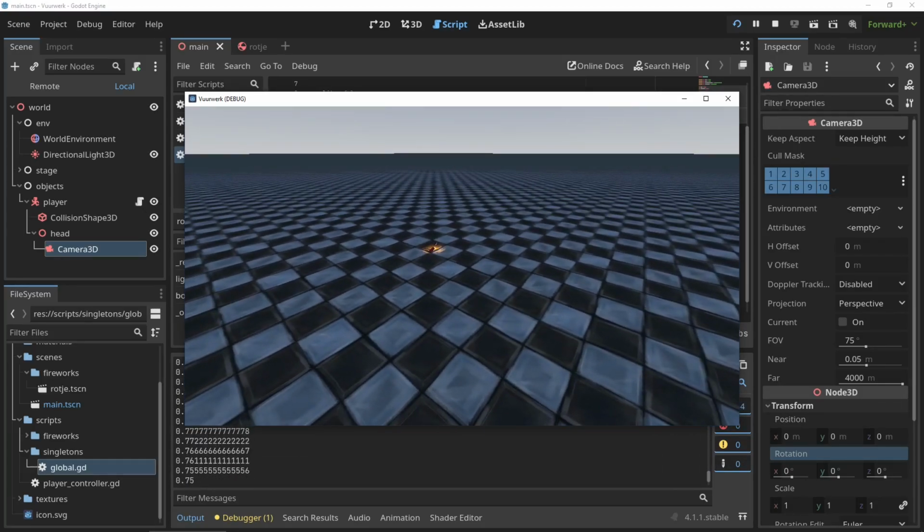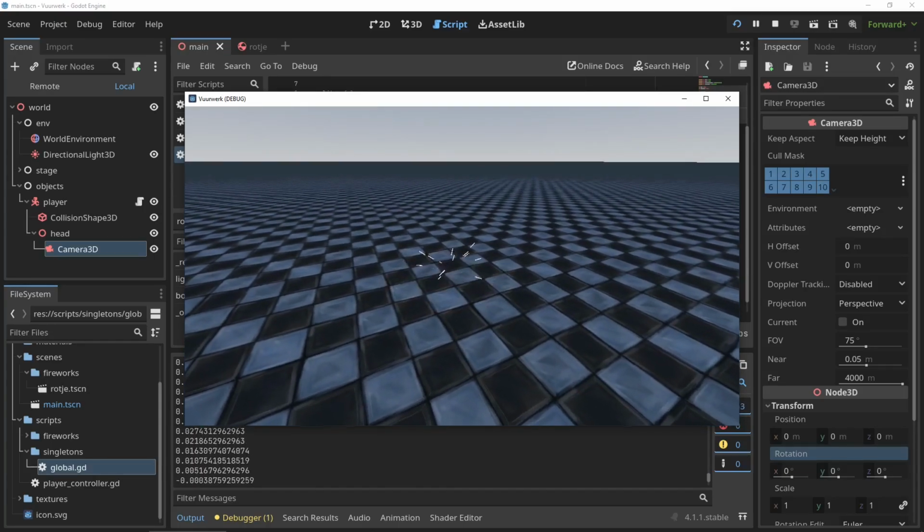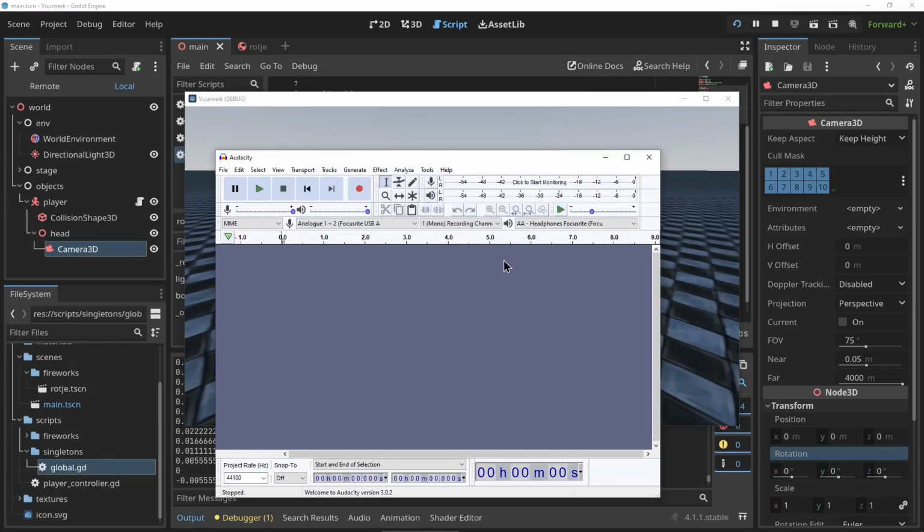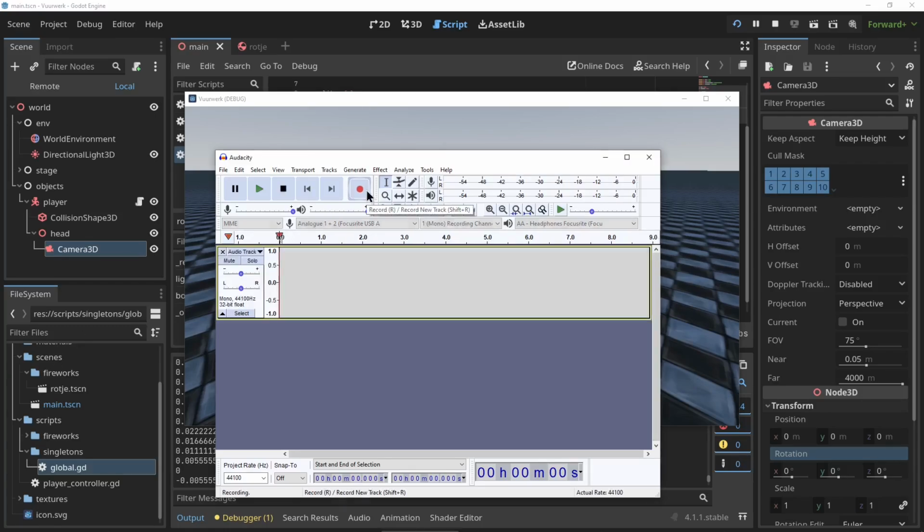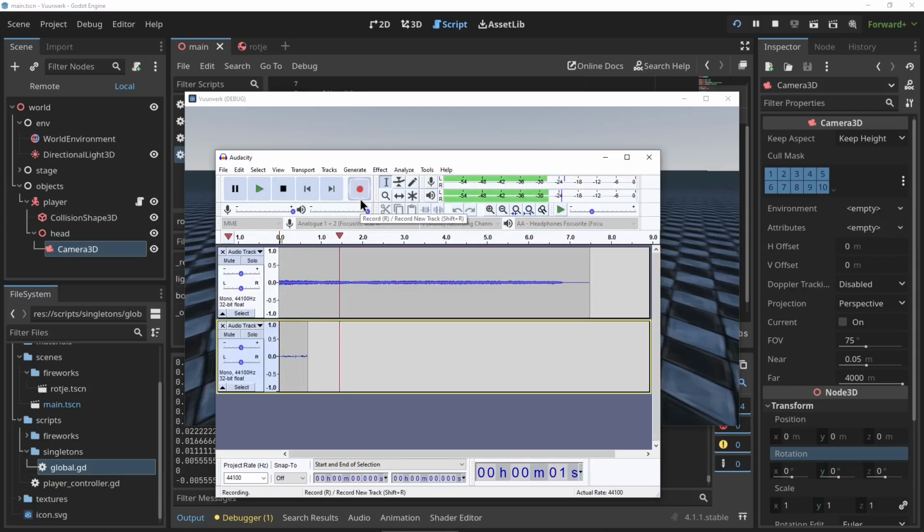And finally for the firecracker was sound. I'm actually gonna do all the sounds myself for this game. I'm not gonna grab anything from the internet. So I'm just gonna make the fuse sound with a combination of just hissing and tapping on my phone screen to add a little crackle effect.